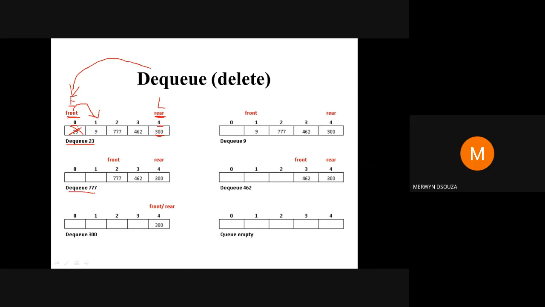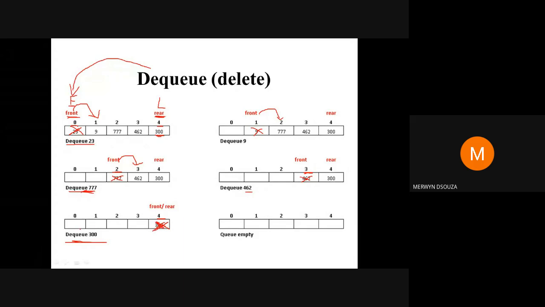Again, if I do DQ, what will happen? I remove 9, and front gets shifted to the next index, so front will come to index 2. Again I do DQ, 777 will be deleted, and front will come to index 3. Again I do DQ, 462 will be deleted and front will go to the next element, index 4. Again I do DQ, and then 300 will be deleted.